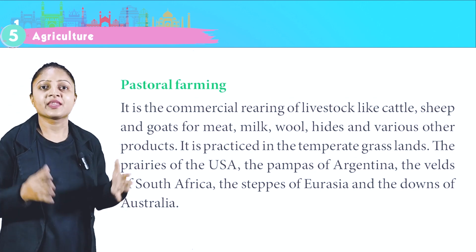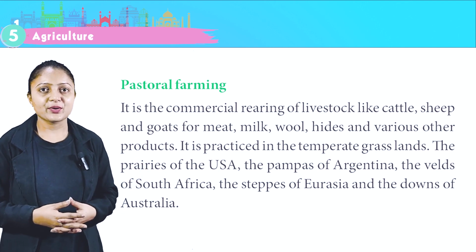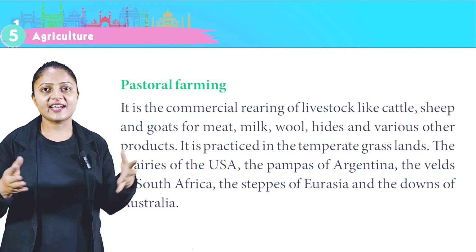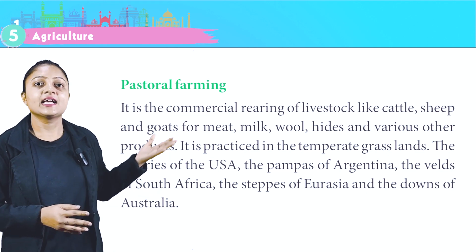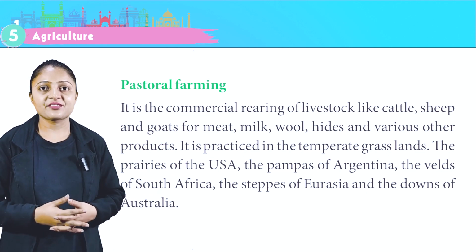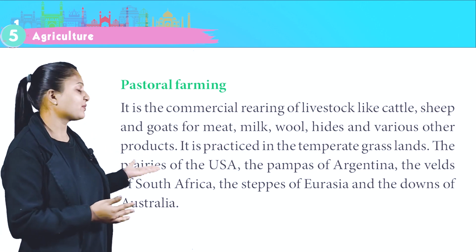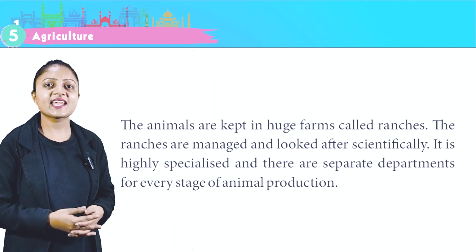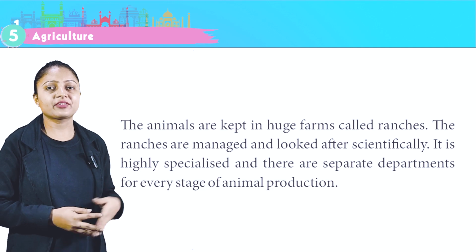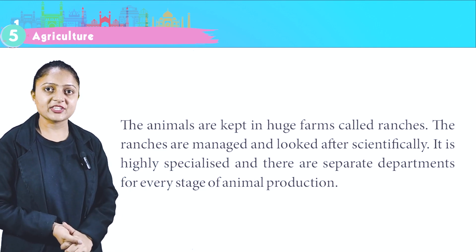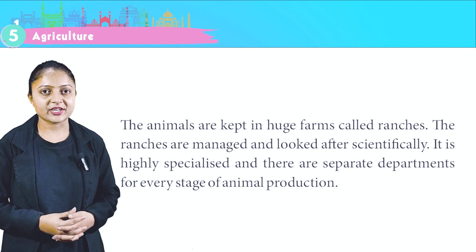Pastoral farming. It is the commercial rearing of livestock like cattle, sheep and goats for meat, milk, wool, hides and various other products. It is practiced in the temperate grasslands, the prairies of the USA, the pampas of Argentina, the velds of South Africa, the steppes of Eurasia and the downs of Australia. The animals are kept in huge farms called ranches. The ranches are managed and looked after scientifically. It is highly specialized and there are separate departments for every stage of animal production.